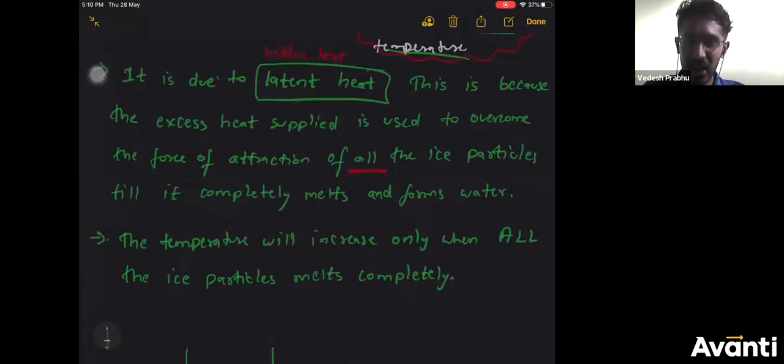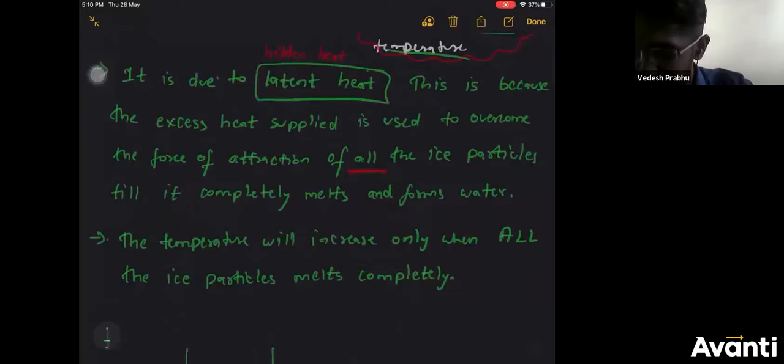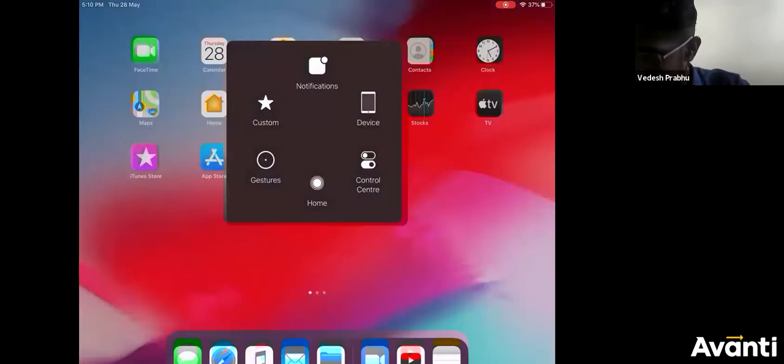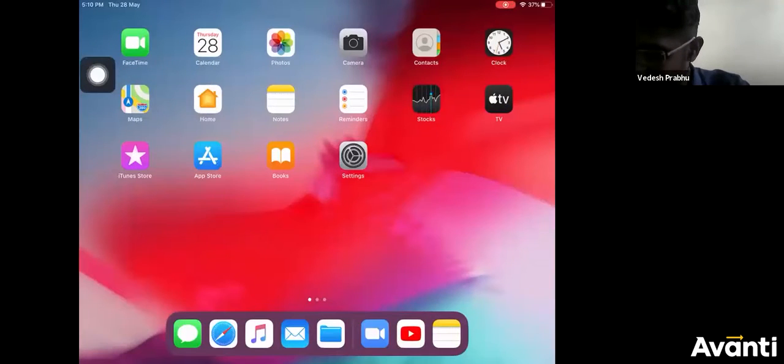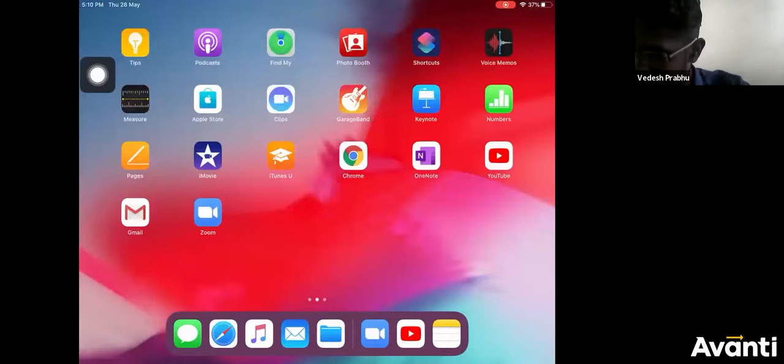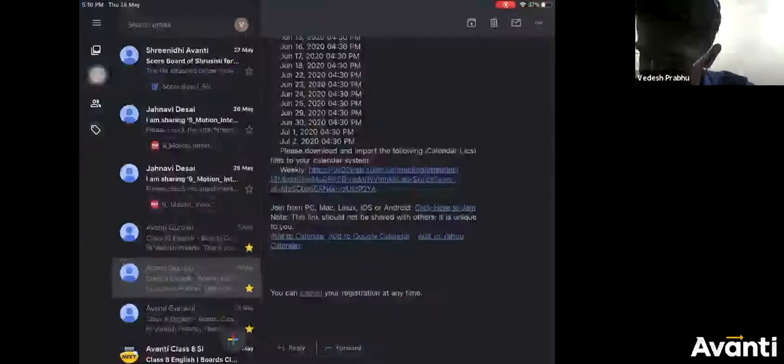All the latent heat is utilized to overcome the force of attraction of the particles so that it can break the bonds and get converted. So quickly take the photo, and now I will show you the question that will be asked in the exam and which is also in your textbook.